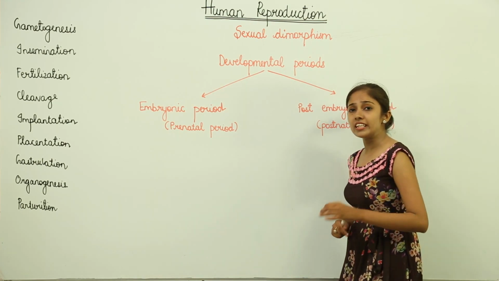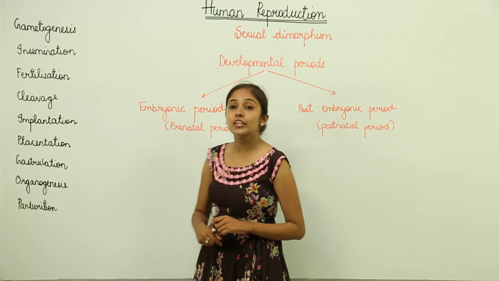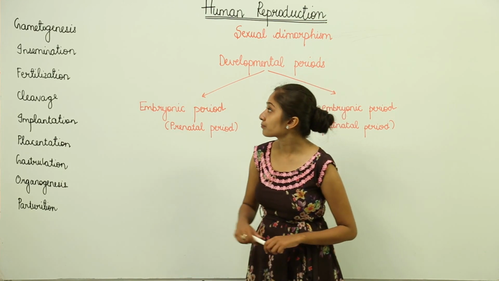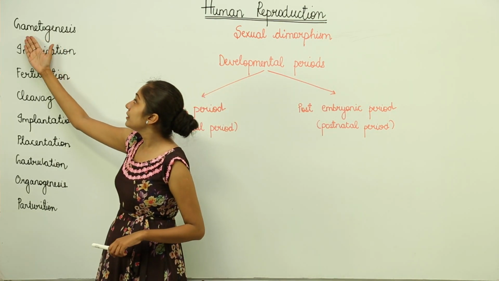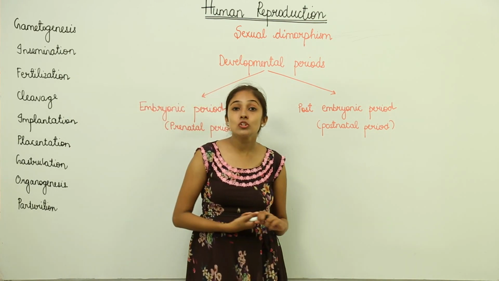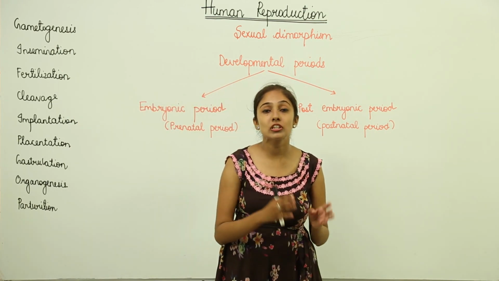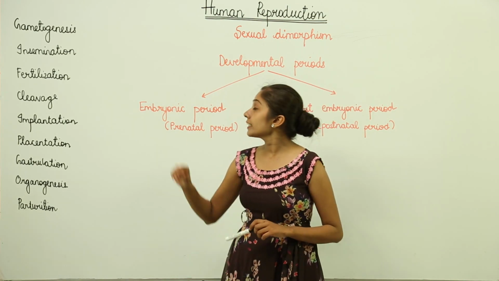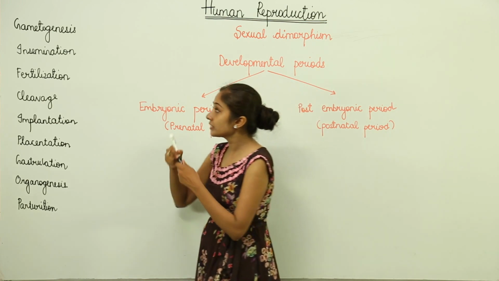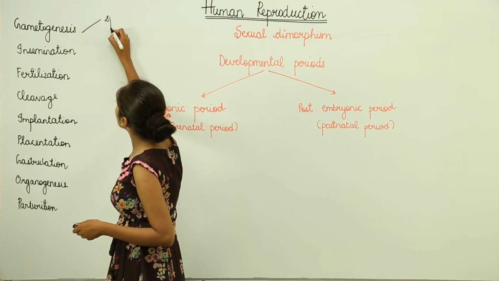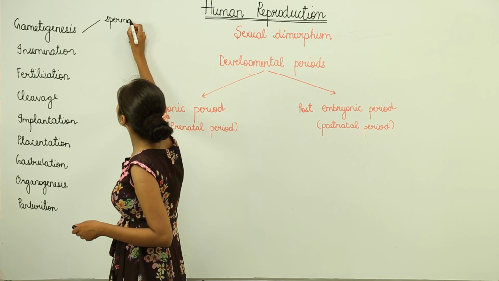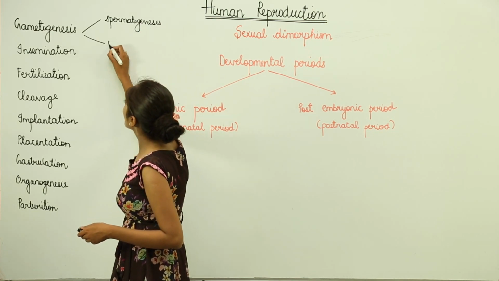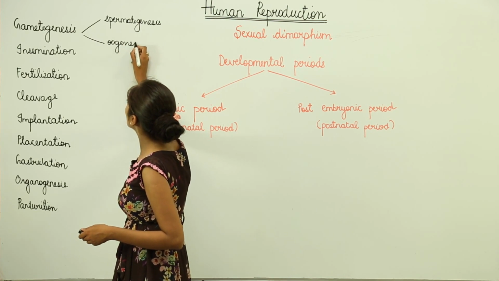Now what are the major events that occur during human reproduction? Let's discuss the major reproductive events. First of all, we have gametogenesis. Gametogenesis means the formation of gametes. In case of males, this process is known as spermatogenesis, while in case of females, it is known as oogenesis.